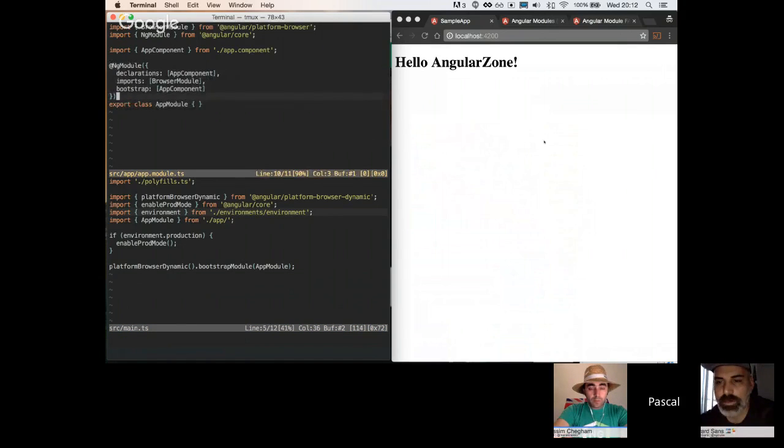So, sorry, Pascal. A probably good example would be when you use Angular Universal. That will change the platform? Correct, yeah. If you run your application using Angular Universal, the server-side solution for Angular, you would probably do something like platform universal, and then probably even dynamic dot bootstrap module or something, right?